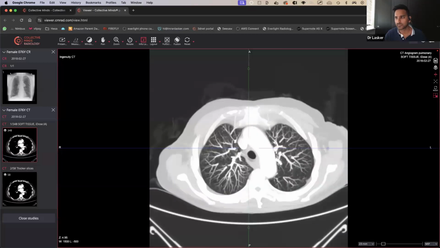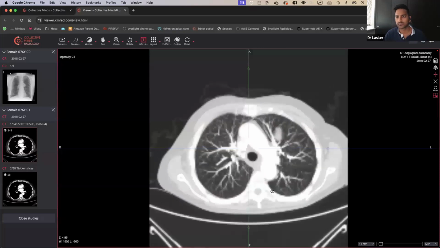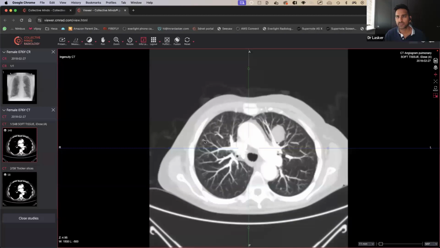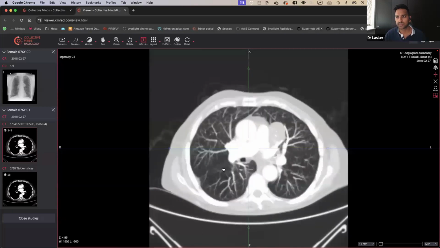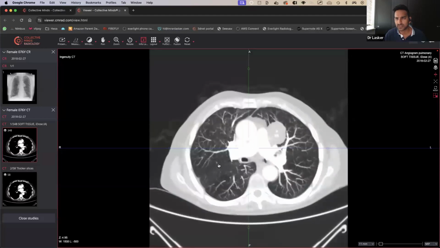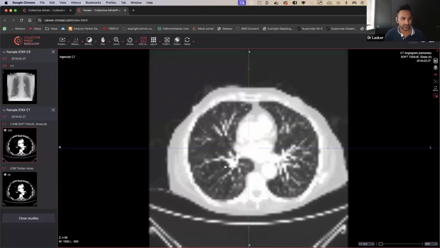Maybe I did too much of a MIP. Good. Let's go to 10 and scroll through. I mean, you could say there could be a tiny little nodule there, but it's so small, isn't it? Really, really small. Maybe a potential one somewhere here, but it's very, very small as well. So nothing major to get too worried about.